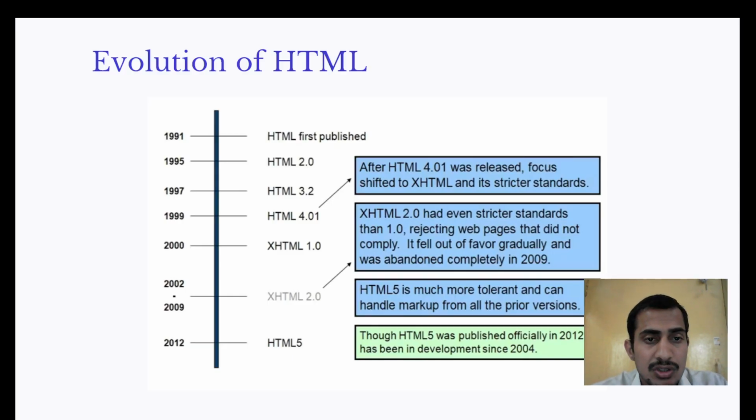Third, the evolution of HTML. First, in 1991 HTML was first published. In 1995, HTML 2.0. Then frequent growth followed, like XHTML 2.0. HTML5 is more tolerant and can handle markup from all previous versions.